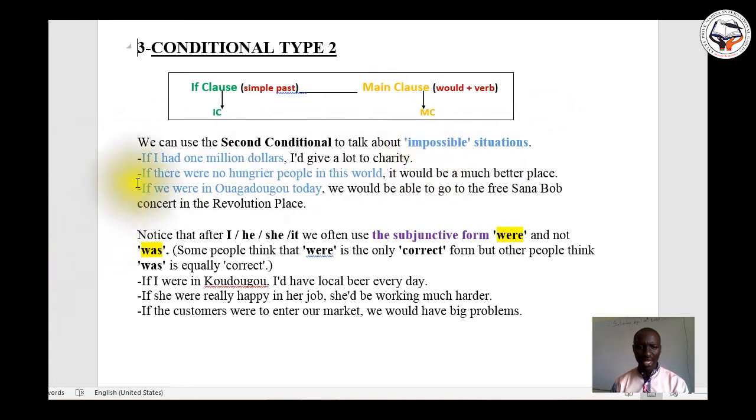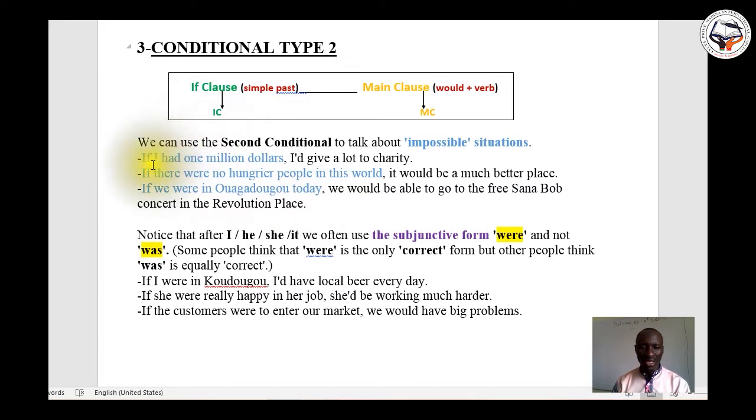If there were no hungry people in this world, it would be a much better place. If we were in Ouagadougou today, we would be able to go to the free Sanabo concert in the Revolution Place. I think that's clear.